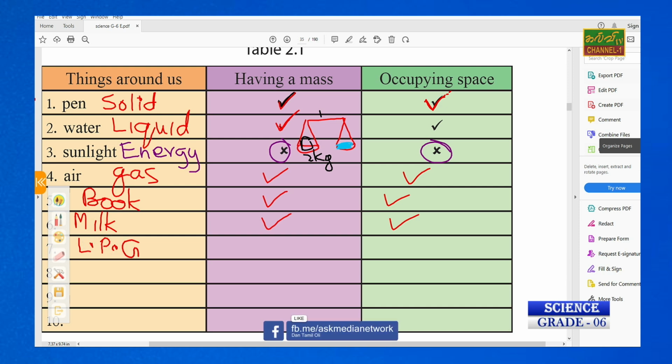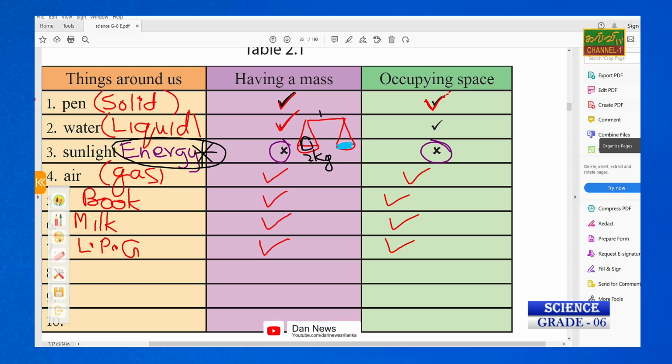LPG also has mass and also occupies space. So you have to consider that solid, liquid and gas have mass and occupy space. But the energy doesn't have mass and doesn't occupy space. Right? So these things they have explained.